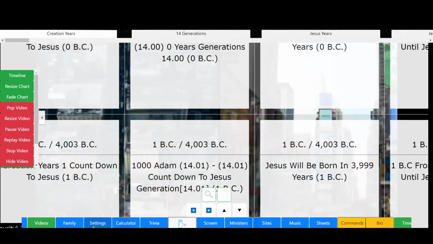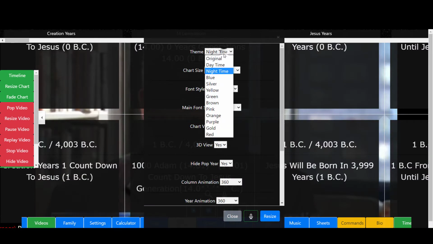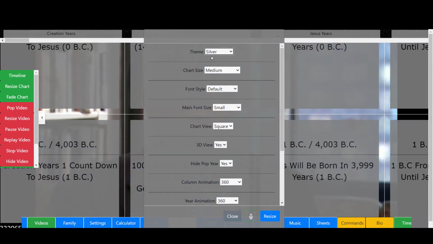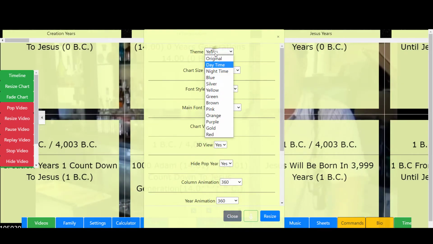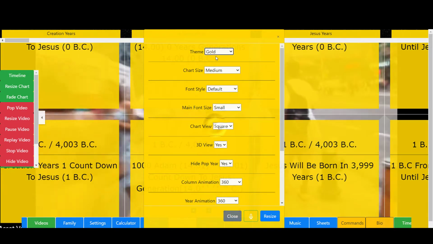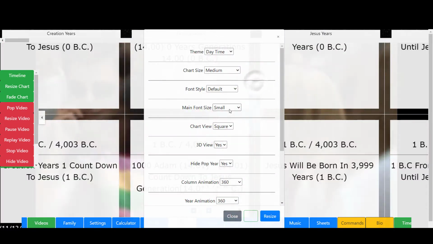We've got different themes here. We can do daytime, nighttime. We got blue, silver, yellow, green, pink. Some of these colors you can't see as much, but they're pretty cool. We'll stick with daytime.